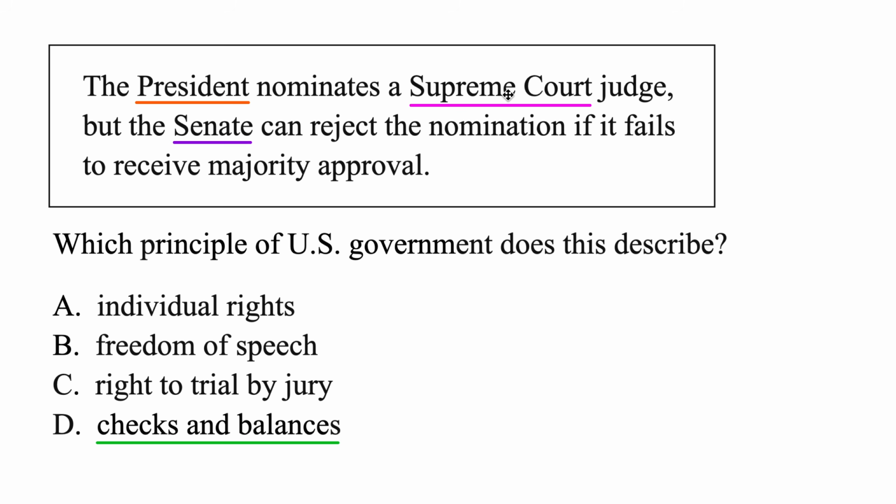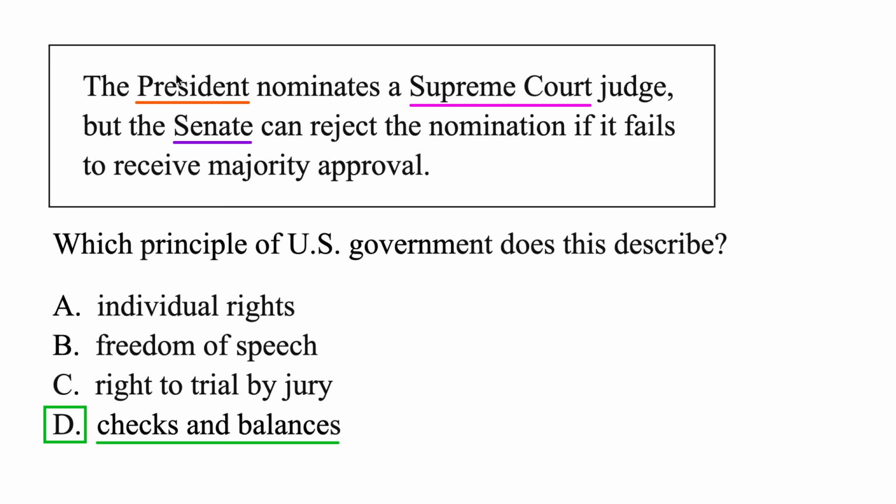The president nominates a Supreme Court judge, but the Senate can reject the nomination if it fails to receive majority approval. So the president is trying to nominate a Supreme Court judge, but before it's approved, the Senate, the 100 senators, they're going to vote on it. And if a majority do approve, then it goes through. But if not, they can reject that nomination. And this definitely puts a check or a limit on the president's power, because the president needs the approval of the Senate to make this important decision. In other words, there's definitely a balance of power happening. So D, this is the correct one.